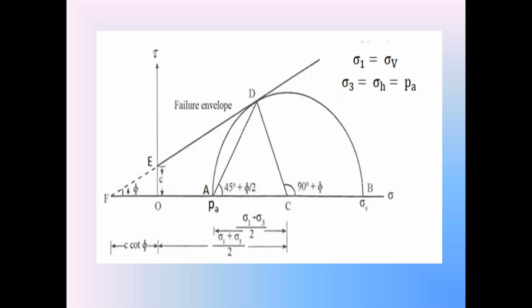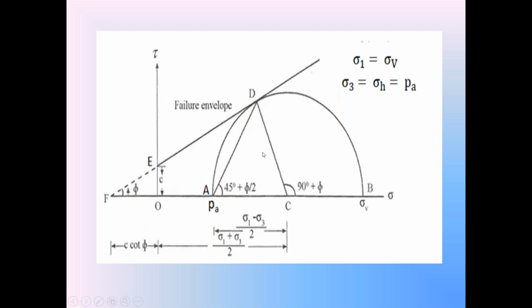The length OB is equal to the major principal stress sigma 1, that is also equal to vertical stress sigma V. Then consider the right angle triangle CDF in the diagram. Now in this right angle triangle CDF with respect to phi, DF is the adjacent side.